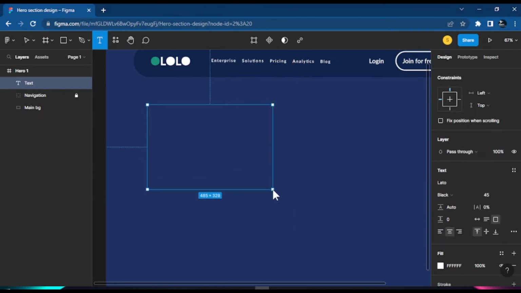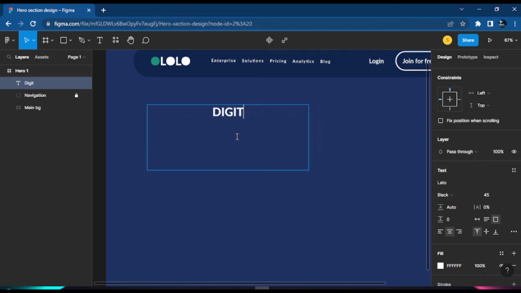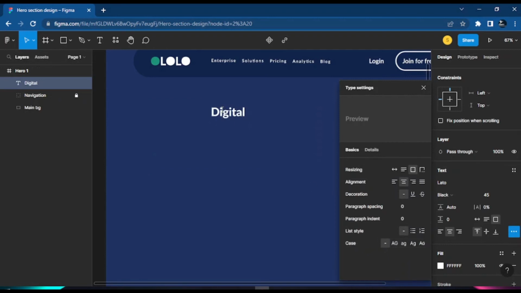Now, in case some of you don't know, heading elements make Google bots crawl our site to understand what is happening on our site, to understand the structure of our site. Okay. Now let's add this text, say digital, and let's change the way this text is styled. So let's come out of that. So we could just say we want digital. And for the digital we have here, what we want to do is change the font family of this digital.